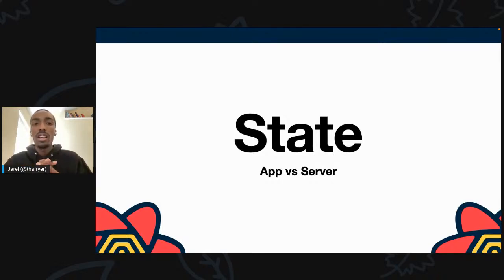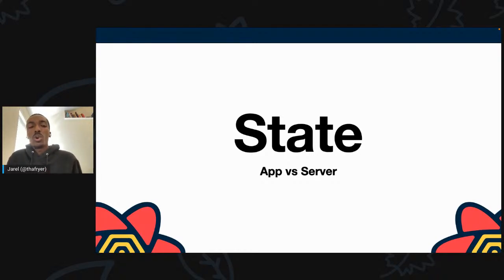And the way I like to think of it in general, we have sets of state that live in our front-end application. Then we have the server state, right? If we're talking about the state that's living in that application, we might be talking about the router, the URL of the application. We might be talking about, if you're in the React world, the useState hook. You might be talking about browser storage, which is local storage, session storage, cookies, right? There are all different forms of state there that are in the browser, that live in the app world, that the app can control and be the owner of, right?